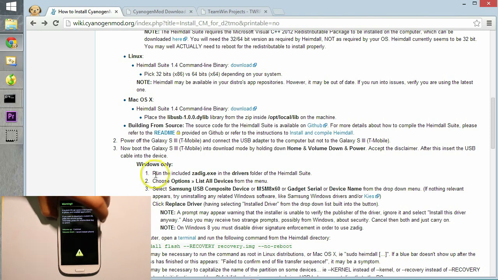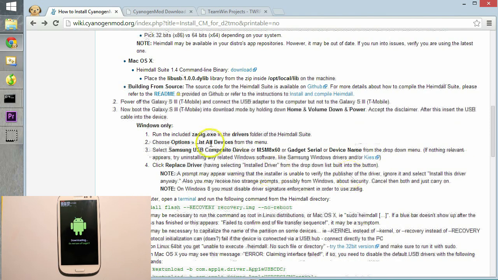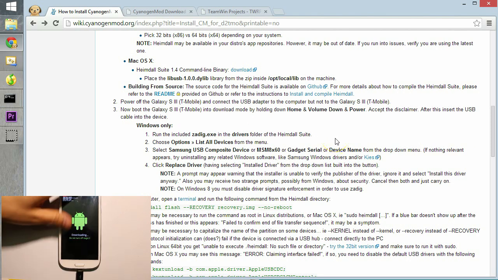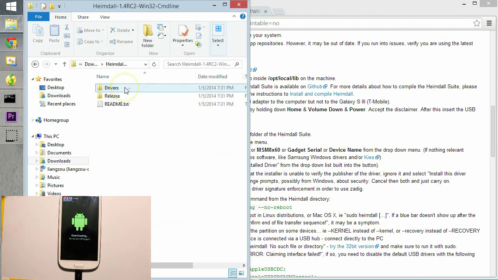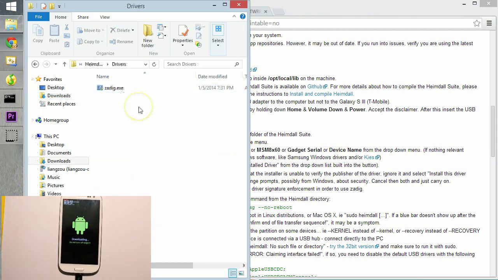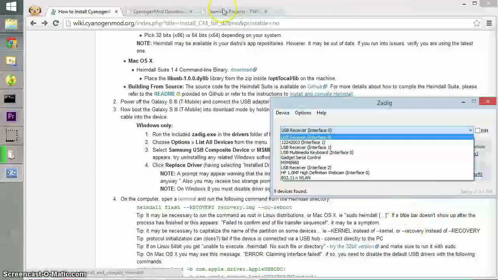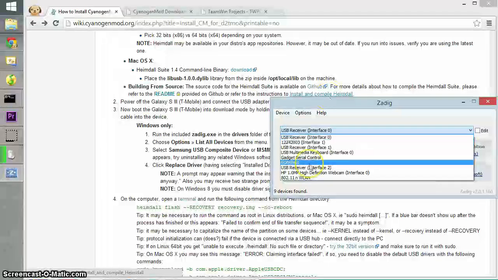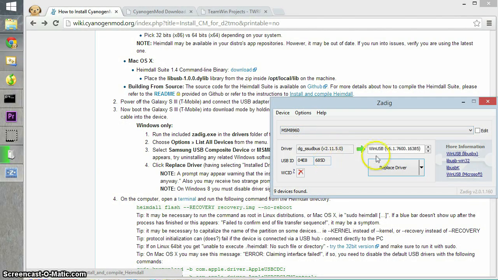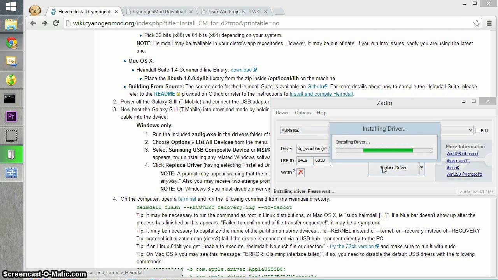On Windows, run the included zadig.exe in the drivers folder of the Heimdall suite. Here. Now you need to connect the phone to the computer. Then run this command line, and select the MSM. Click replace driver.